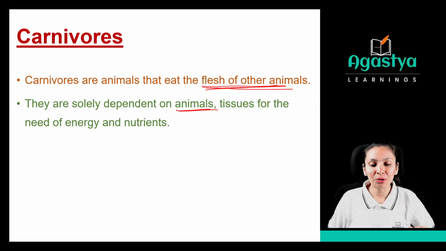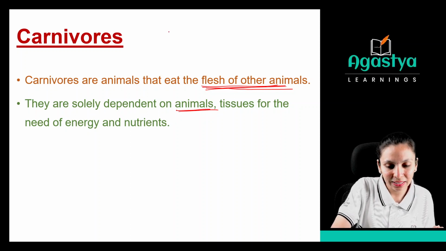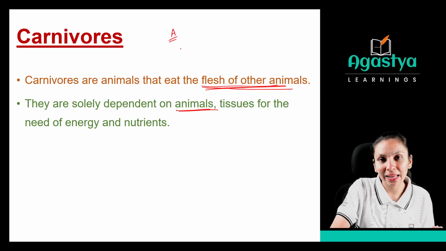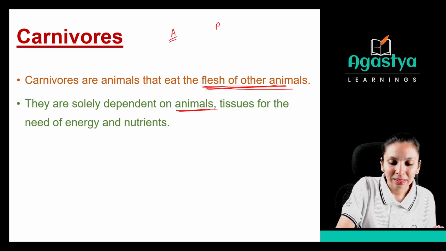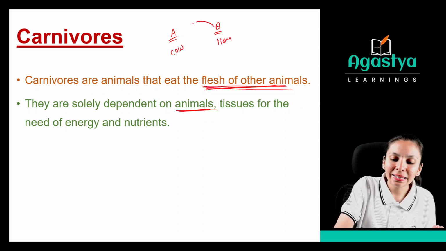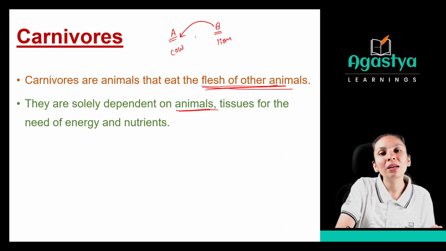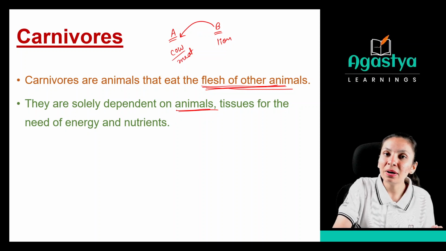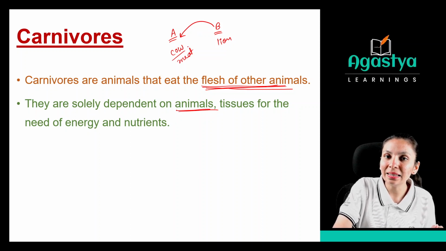Clear these things? Okay. Take an example. If one cow is there, and a lion is there. So B is lion and A is cow. Now this lion is taking the food in the form of cow meat. As the cow has stored some nutrients and food, the lion takes its food in the form of cow meat. So they are dependent on the other animal.